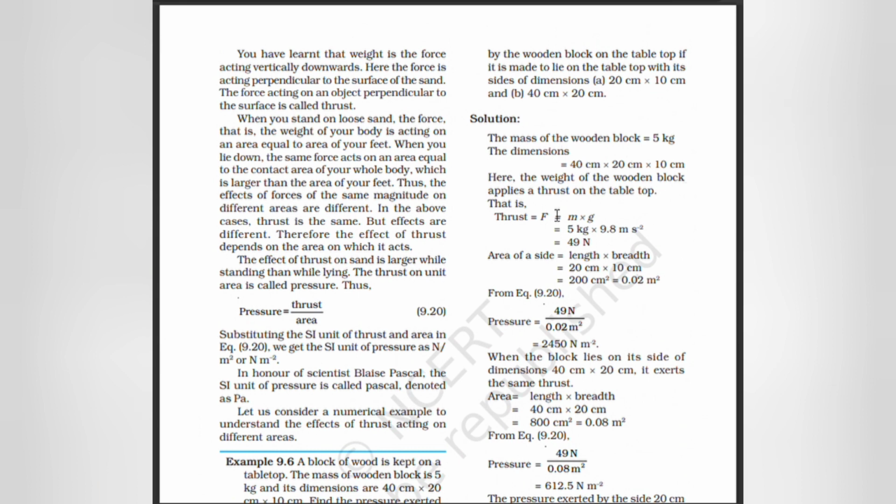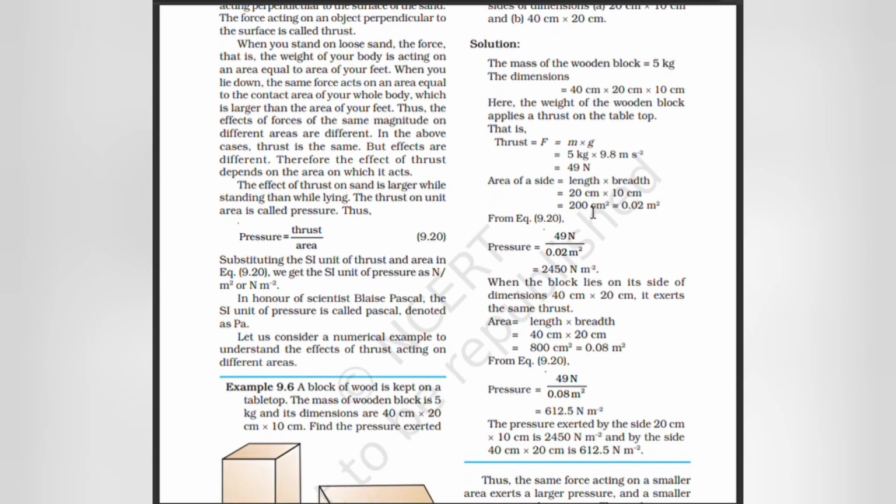Here the weight of the wooden block applies a thrust on the tabletop. Thrust F is equal to m into g, which is equal to 49 Newton. Area of a side is equal to length into breadth, which is 200 cm square, equal to 0.02 meter square. Pressure equals 49 Newton by 0.02 meter square, which is 2450 Newton per meter square.